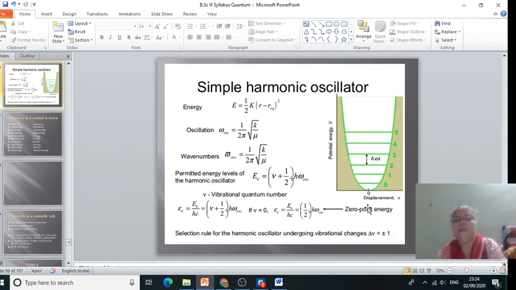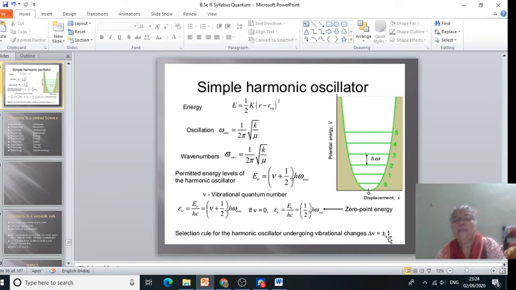That means the transition takes place from v equal to 0 to v equal to 1, then from 1 to 2, 2 to 3, and so on.